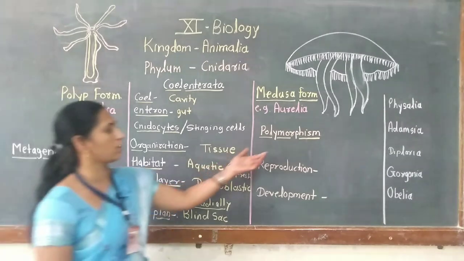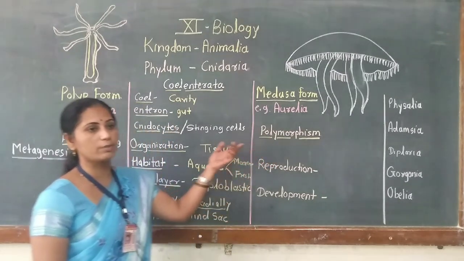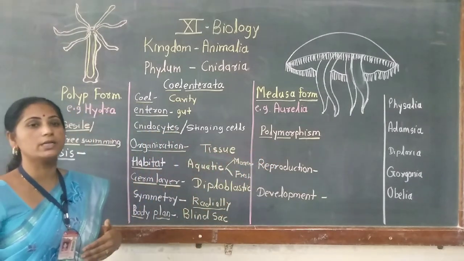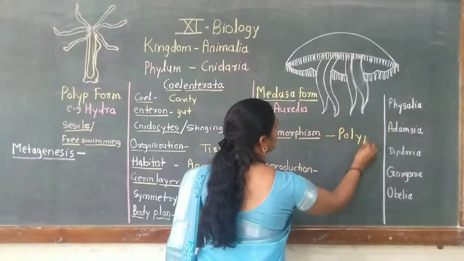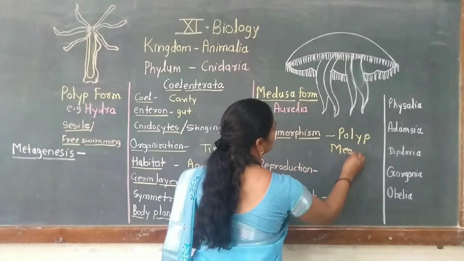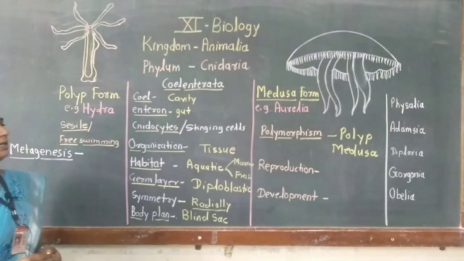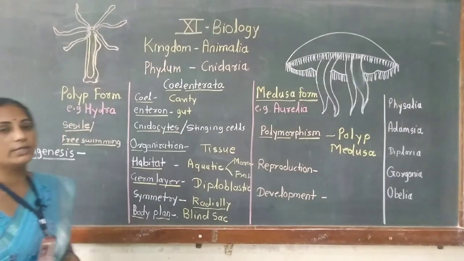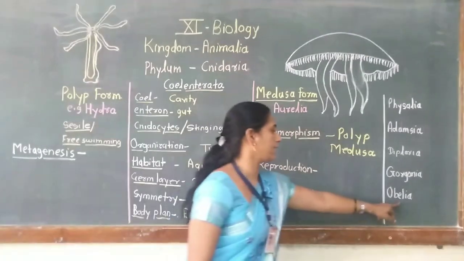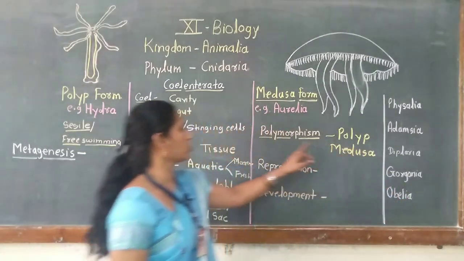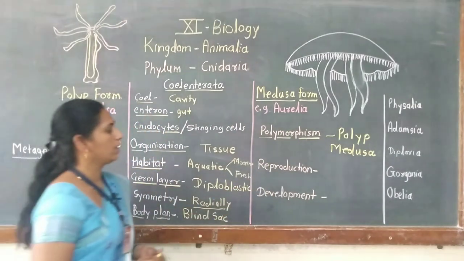So the shape is variable, and these two forms are identified externally from their shape. So there is the presence of polymorphism. This phenomenon is called polymorphism, meaning these animals are found in different forms. One form is polyp and another form is medusa. Polyp and medusa are the two different forms, and members of this phylum are called zooids. Various types of zooids are found in a special animal, that is Obelia. So they show polymorphism, one form being polyp and another being medusa.